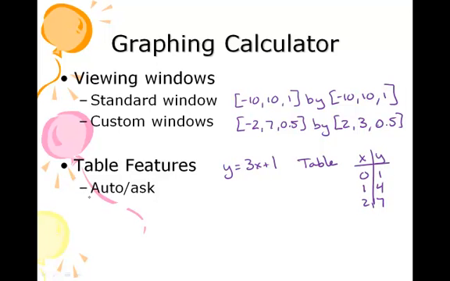And if you go in and change your independent variable, which is your x variable, from auto to ask, then rather than the x values filling in by themselves, you can indicate what exact value you want for x.